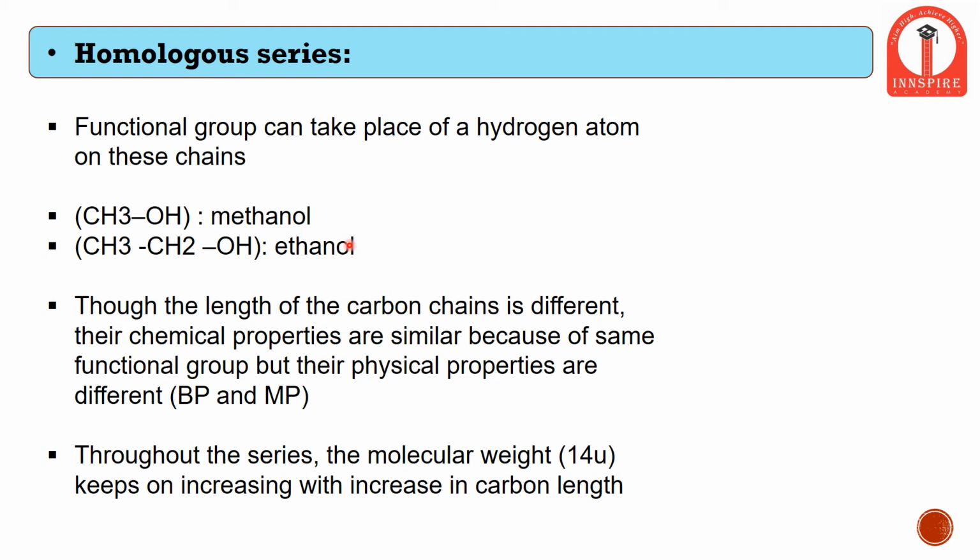While labeling this homologous series, that is the same series throughout, its chemical properties are similar but its physical properties are different. That is, as the chain goes on increasing, as one carbon atom goes on adding, its boiling point and melting point go on changing. Whenever a new carbon atom adds to a parent chain, an additional 14 units is added to the molecular weight. So if a new carbon atom adds to the existing carbon chain, it adds a weight of up to 14 units.